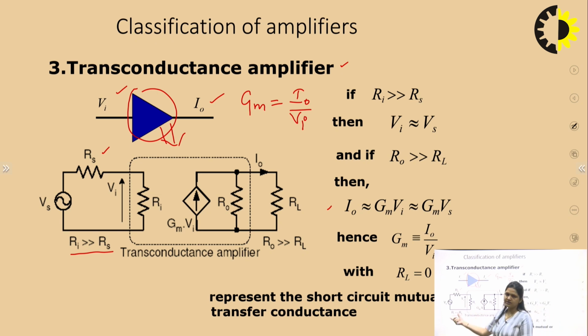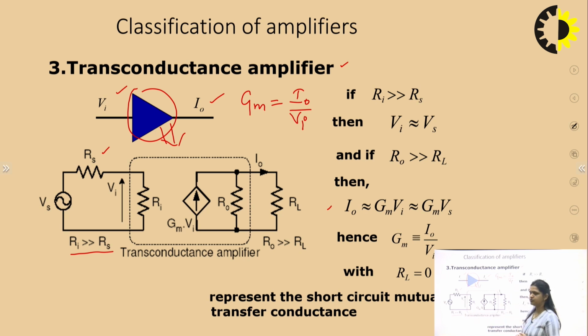If the signal at the input node is a voltage signal, that means the input impedance should be high, this Ri should be high, because whenever RS is very, very much less than Ri, the total voltage will appear across this Ri. Whereas in case of a current source, because RS is connected in parallel, R input should be as low as possible. So for voltage input, the input resistance should be high, and for current input the input resistance should be low. This is how you can understand this condition.